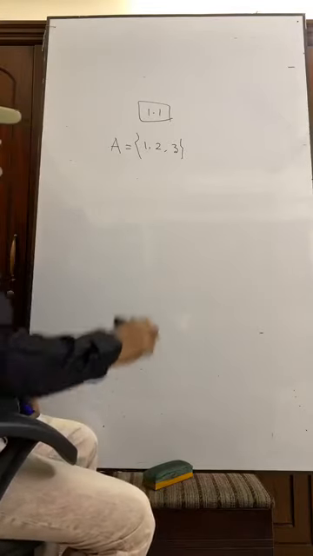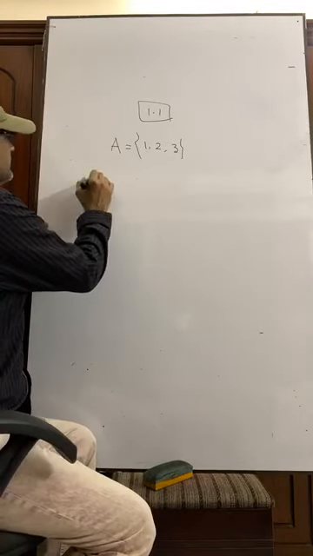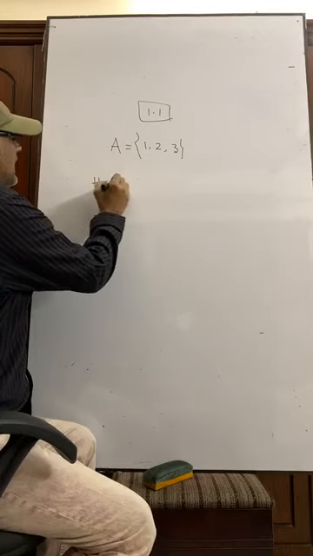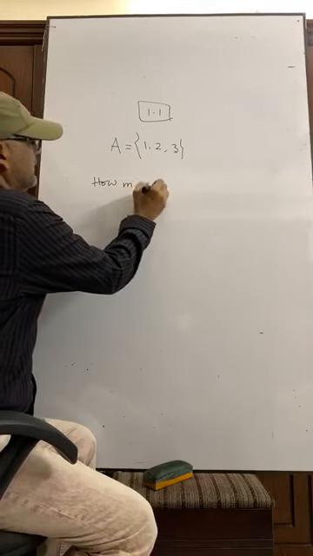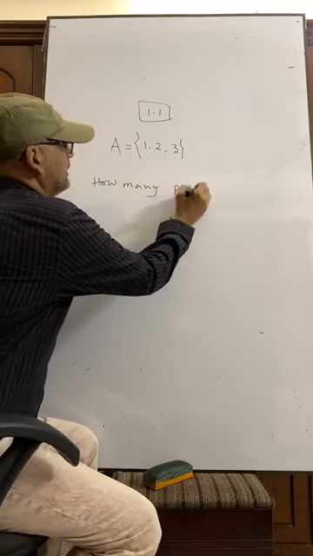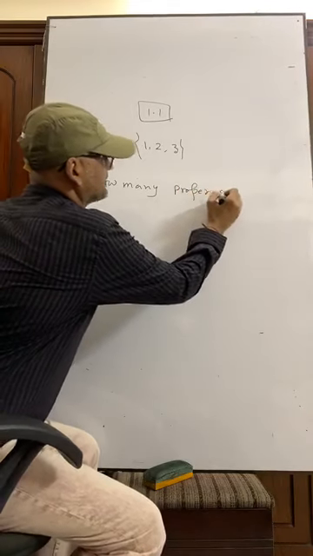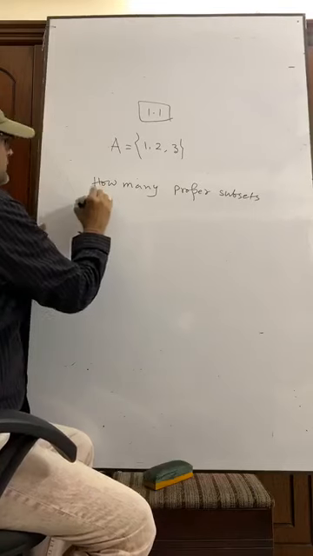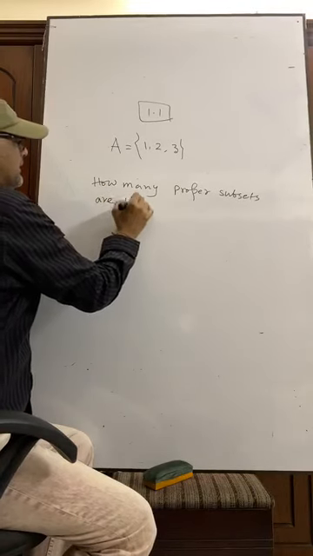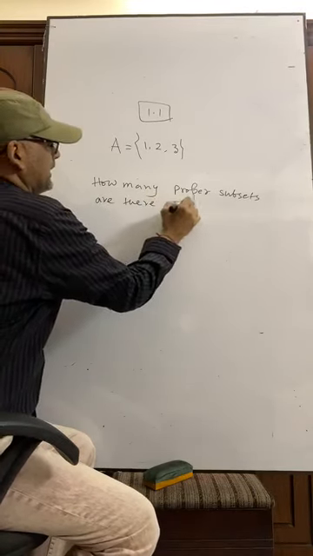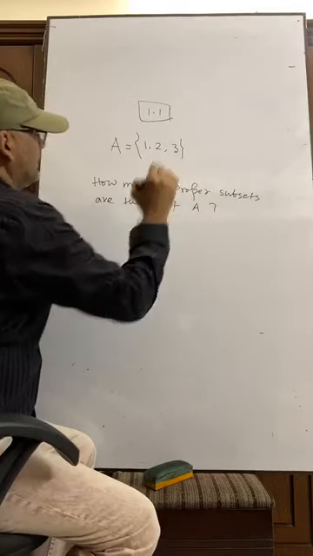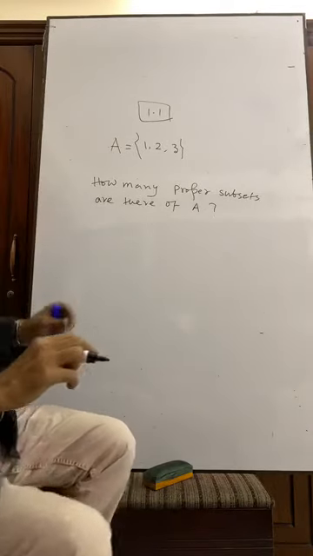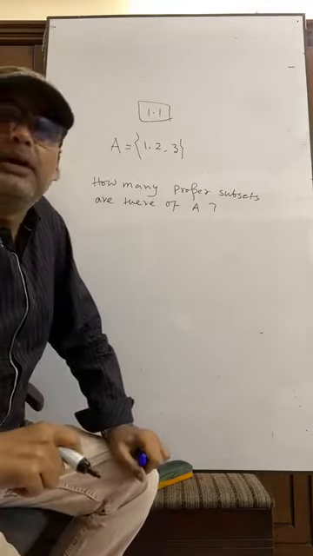The question is, how many proper subsets are there of A?